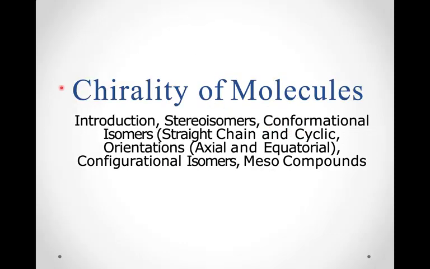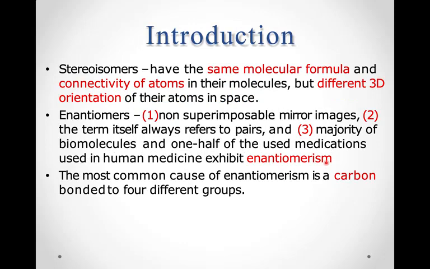So next up, I have the chirality of molecules, which is a very important part, and here we will study the introduction, stereoisomers, conformational isomers, which include straight chain and cyclic, orientations, axial and equatorial, configurational isomers, and meso compounds. So what are stereoisomers? Stereoisomers have the same molecular formula and connectivity of atoms in their molecules, but different 3D orientation of their atoms in space.